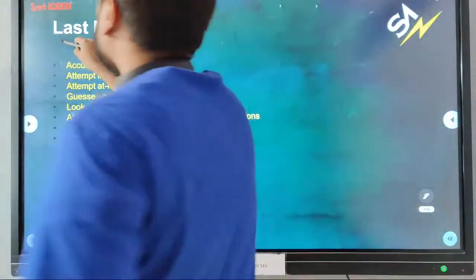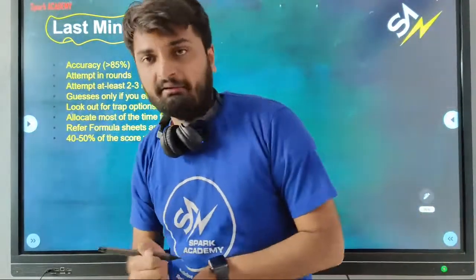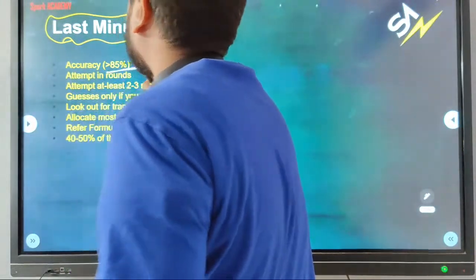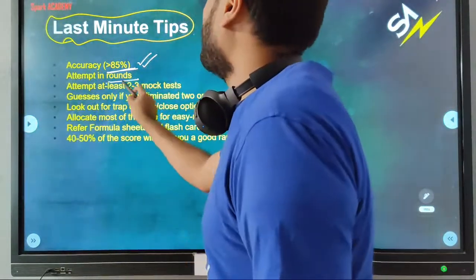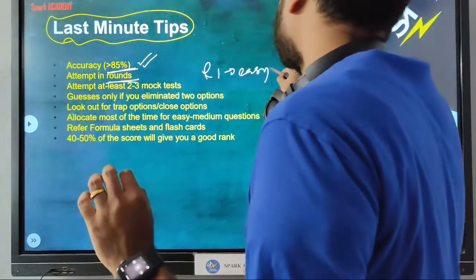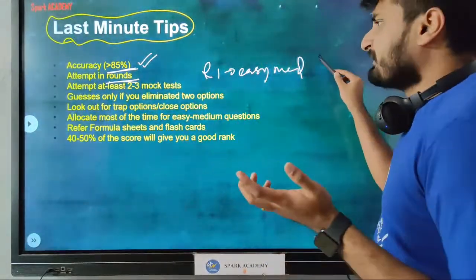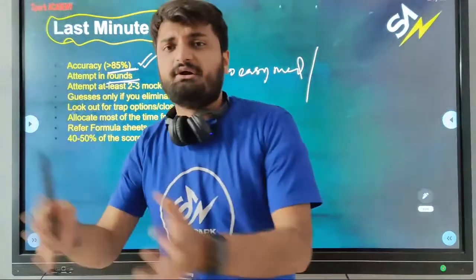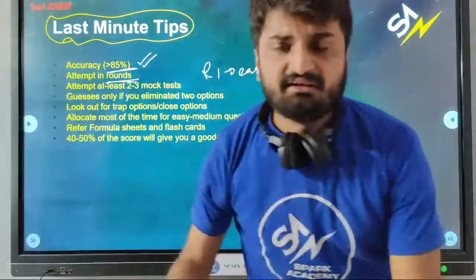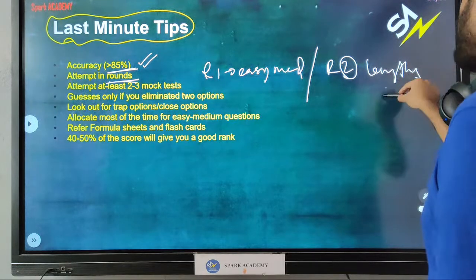Now, last minute preparation tips, again for Spark Academy students also. The first grand test is open now. Whenever you are writing any test, you need to ensure that your accuracy is greater than 85%. Attempt the paper in rounds. In round 1, always try to solve the easy and medium questions subject wise. You can start with any subject, I leave that to you as a strategy. I traditionally start with math, then do chemistry, then come back to physics. I'll solve all easy questions in maths, then physics, then chemistry, then come back for round 2, which has the slightly lengthy or difficult questions.